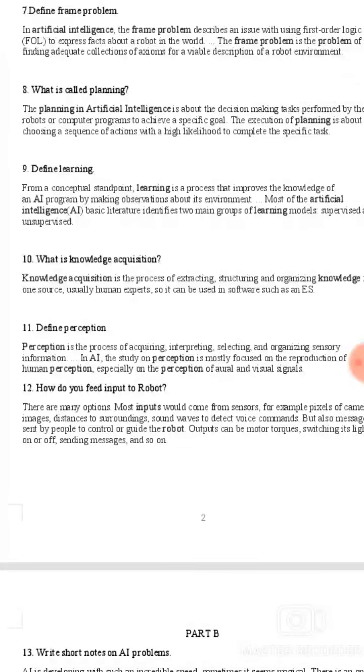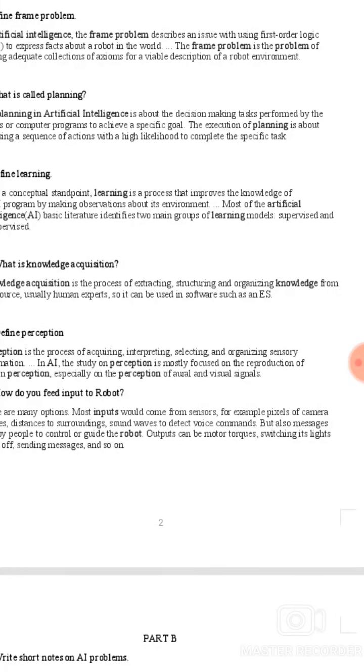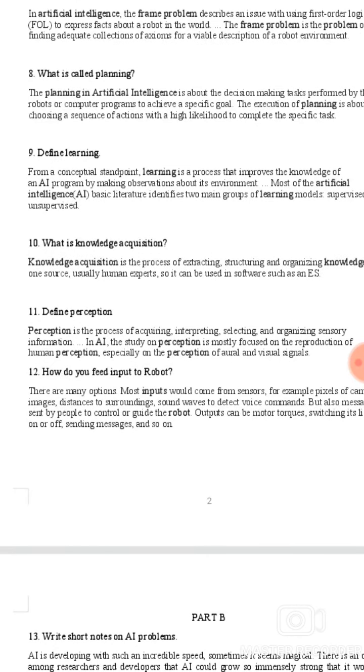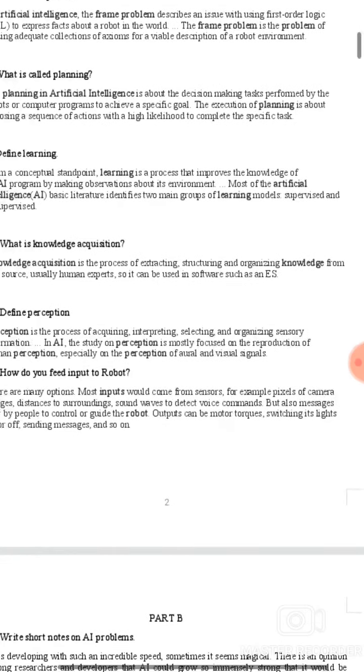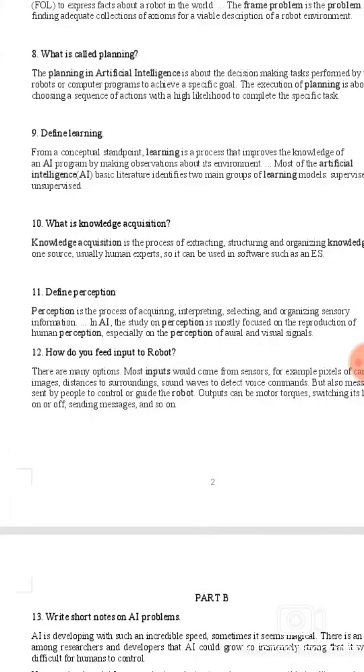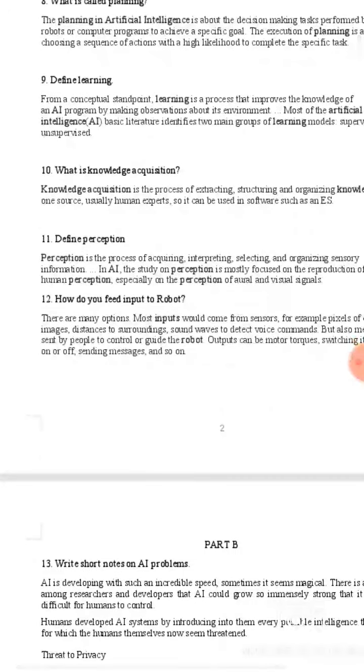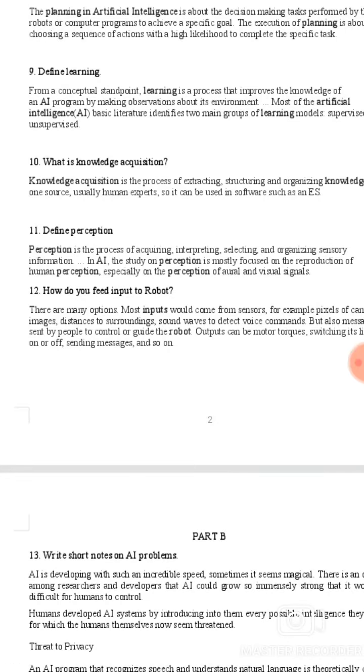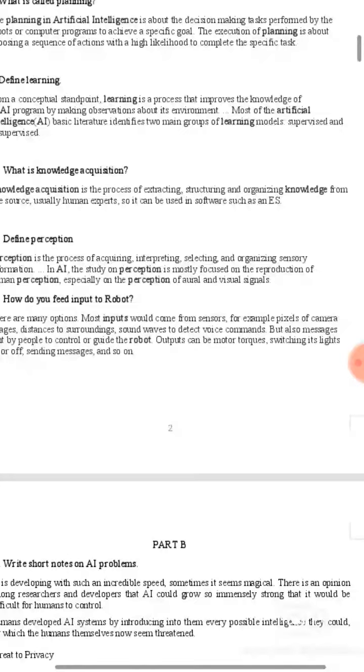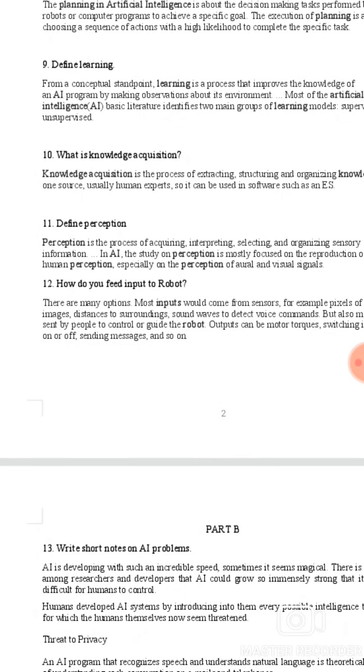What is called planning? Planning in artificial intelligence is about the decision-making task performed by robots or computer programs to achieve a specific goal. The execution of planning is about choosing a sequence of actions with a high likelihood to complete the specific task. Define learning. From a conceptual standpoint, learning is a process that improves the knowledge of an AI program by making observations about its environment. Most of the basic artificial intelligence literature identifies two main groups of learning models: supervised and unsupervised.